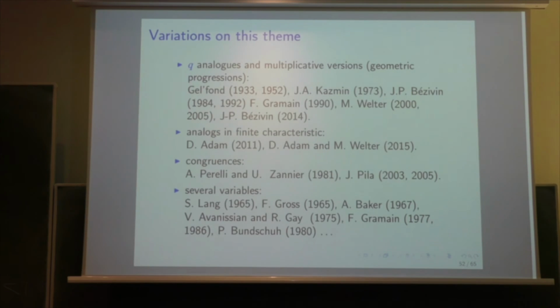There are a lot of variations on this theme. People have considered q-analogues and multiplicative versions. So we consider f of qz equal f of z to the q, or something like this. Or we look at the values of f at all the powers of q, which are integers. So these are the multiplicative versions. There are analogs in finite characteristic, which is quite interesting, but I will not give too much information on that. There are some results related with congruences and also some generalizations to several variables involving a lot of work. There are many things which have been written on several variables.